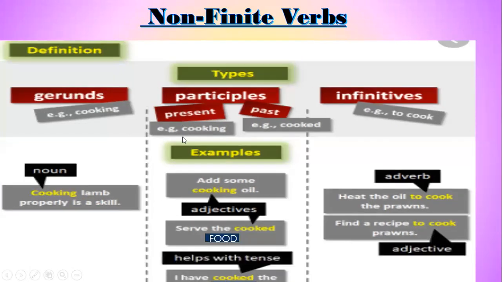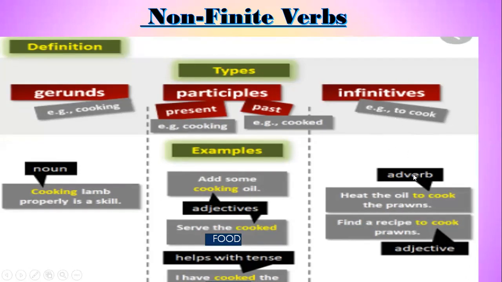Participles. Present, for example, cooking. Past, cooked. Add some cooking oil. The ing form of a verb in a sentence which is used as an adjective. For example, oil is a noun and cooking is describing the noun. That's why it is used as an adjective. Serve the cooked food. Cooked is a past participle because it is describing the food. It also helps with tense: I have cooked the food.